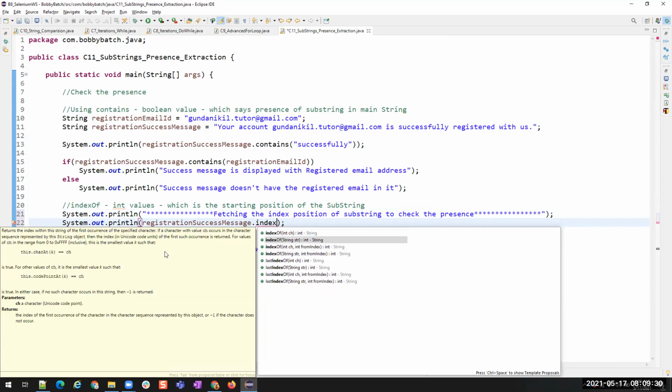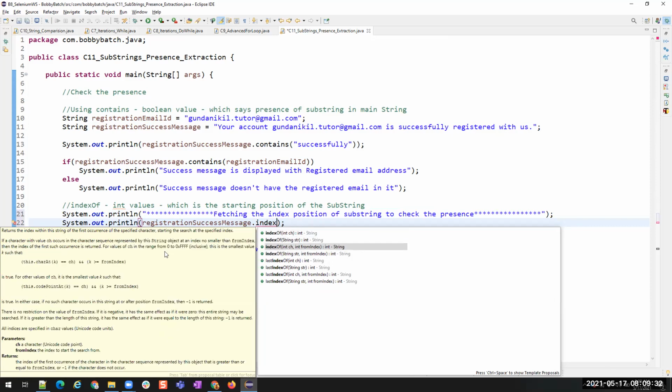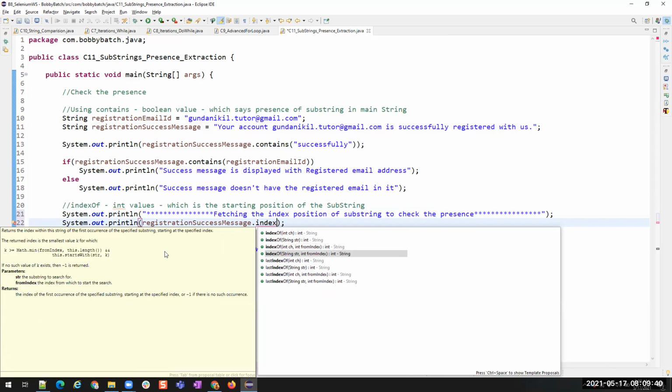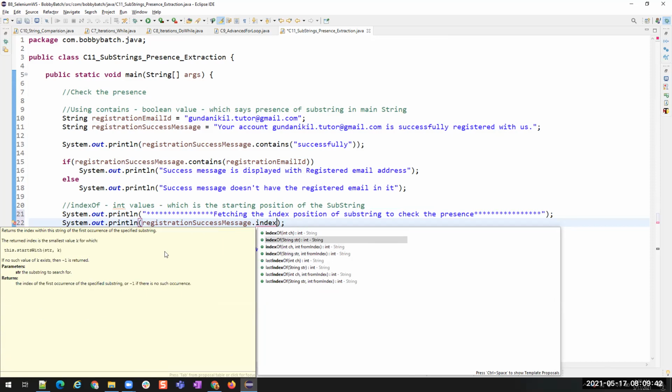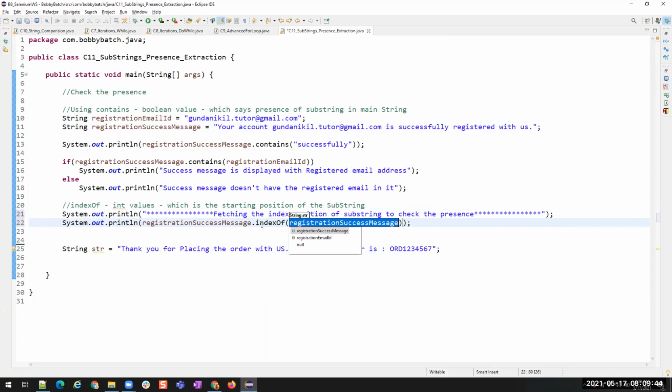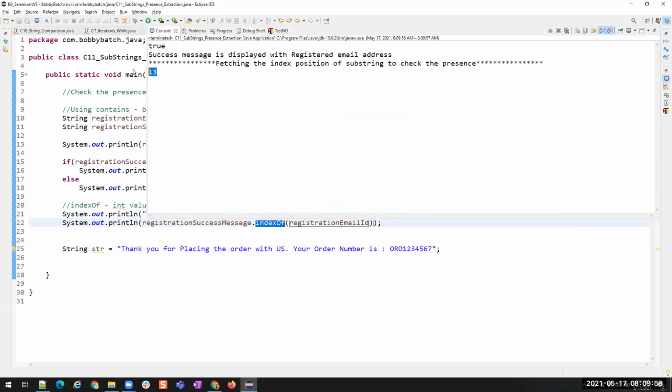One takes a single character, one takes a string, and then one takes a character and from where to start the verification, and another takes a string and from where to start. So first let us see indexOf this particular string, this registration email ID. Now if I run this, it is going to return 38, because we have counted it, right? You see what it is returning?